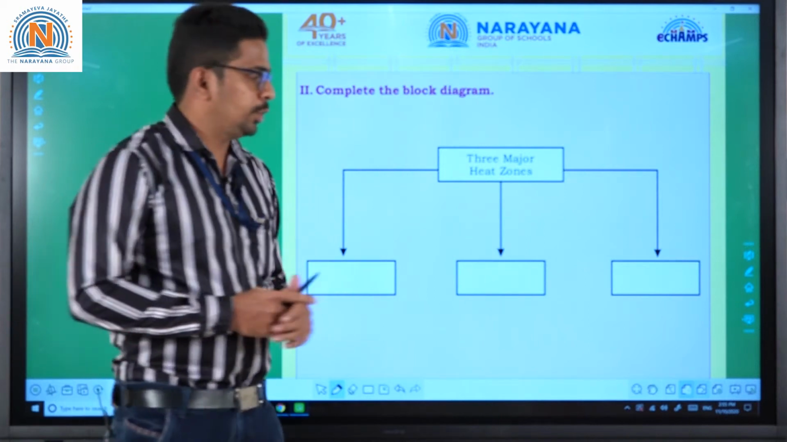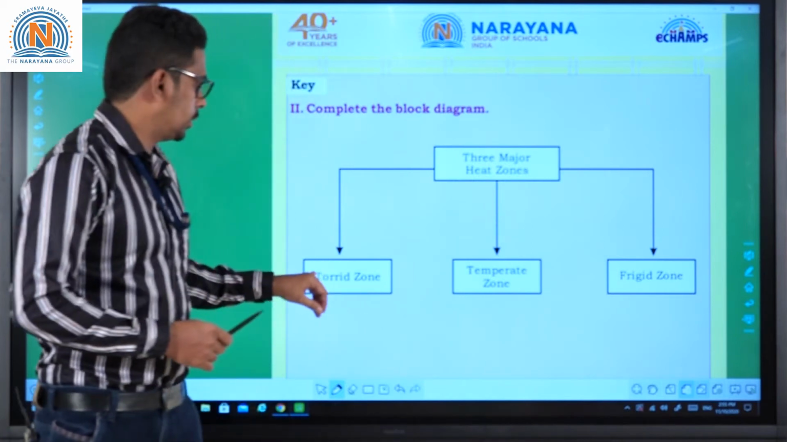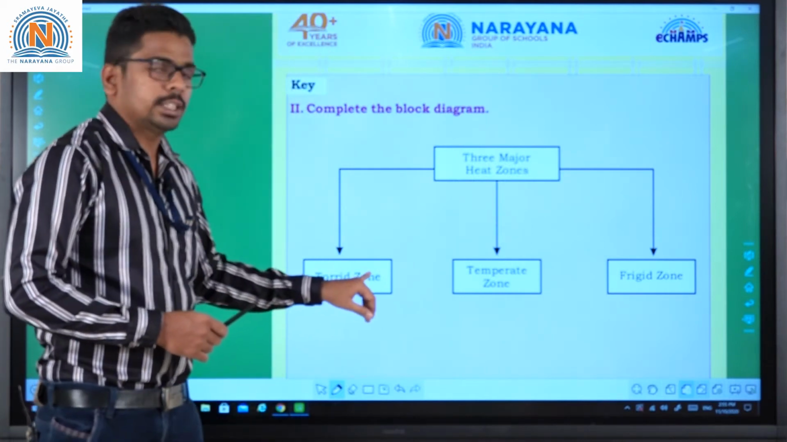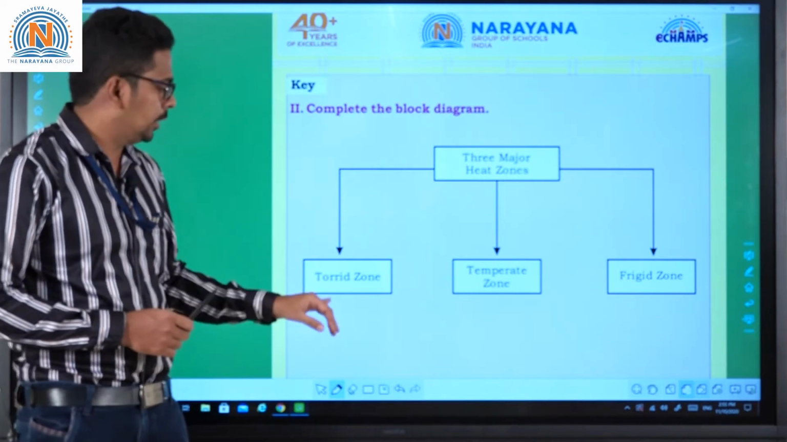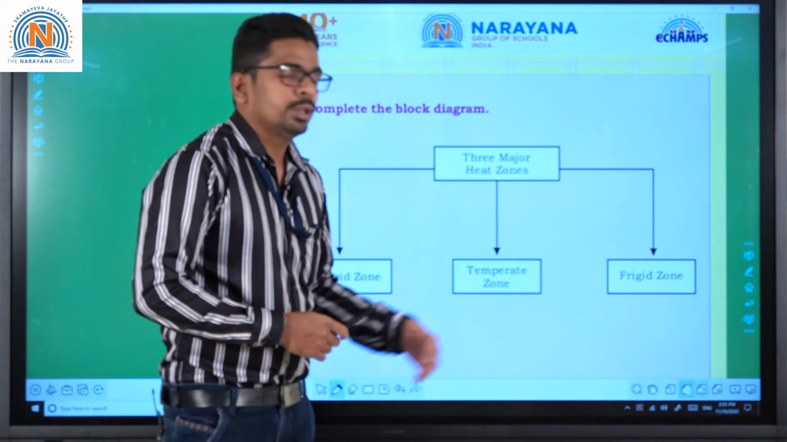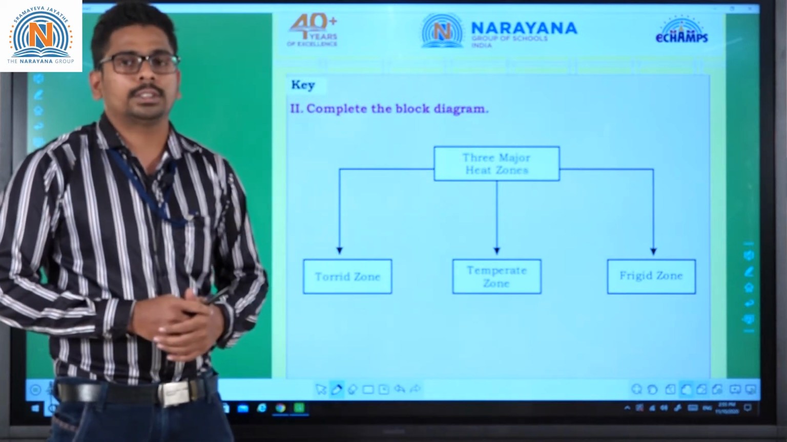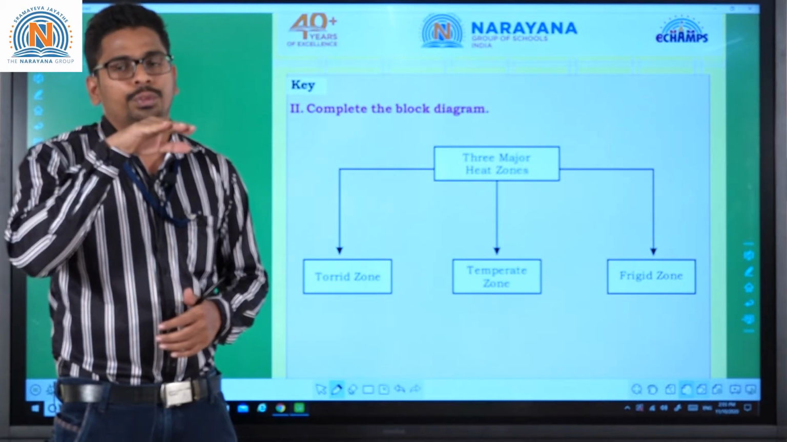So let me explain this. The first one is torrid zone. Torrid zone in the sense the sun brightly shines. The sun brightly shines in this zone, that is the torrid zone. Next one is temperate zone. Here in the temperate zone, the sun rays are slanting. Slanting in the sense curved.